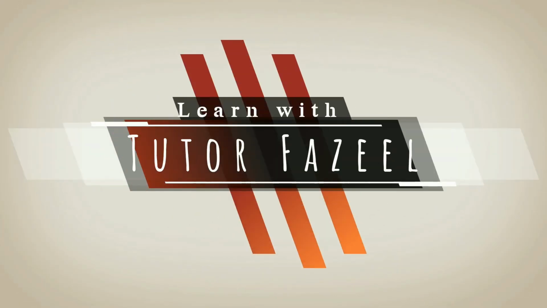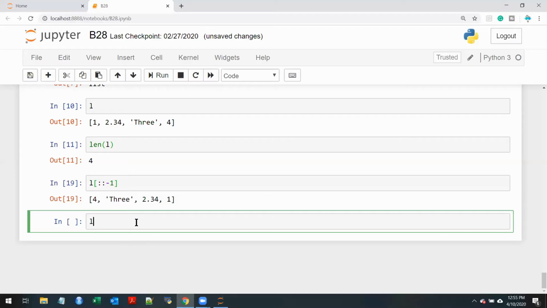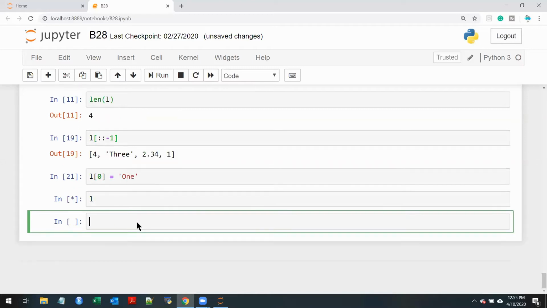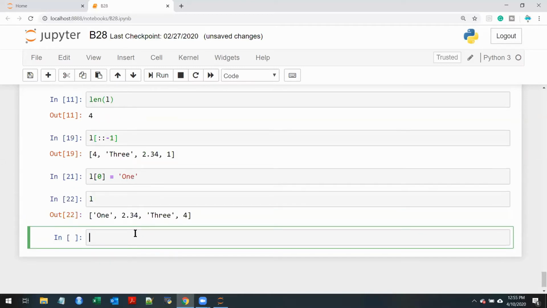So what is the first property of list? First property of list is mutability. Okay, so L of 0 is 1. Now if I want to change this to something else, is it possible? Answer is yes, it is possible. String objects are immutable, whereas list objects are mutable.